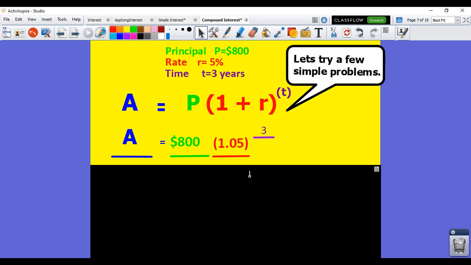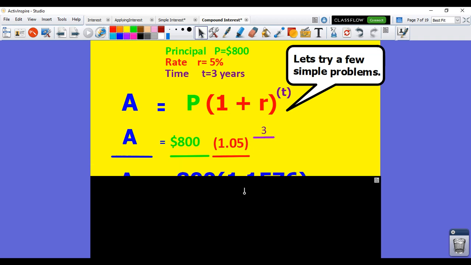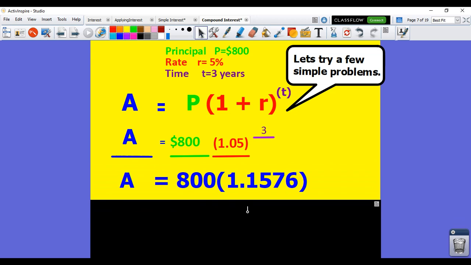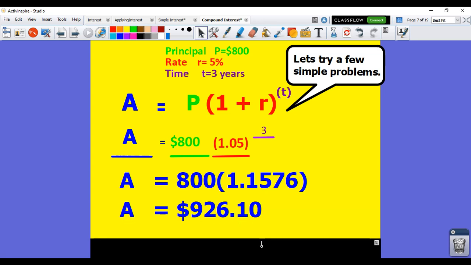You can use a calculator to calculate all of this. I don't expect you to do this by hand. Just remember that it's always exponents before multiplication. So you're going to raise this to the third power and get a long decimal, which you can round. Just don't round it too short. I like to go with 4 decimal places. And then after that, you finish up and you figure out that the account balance is $926.10 after 3 years.